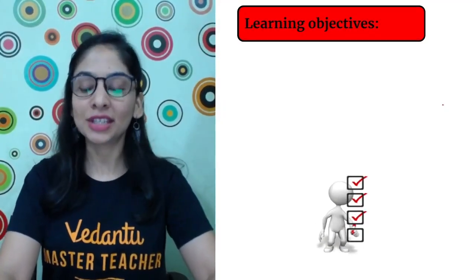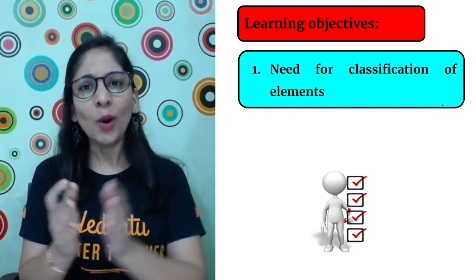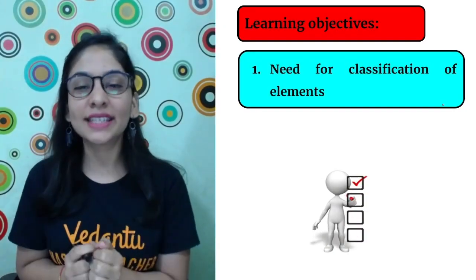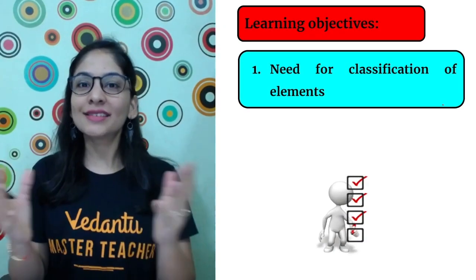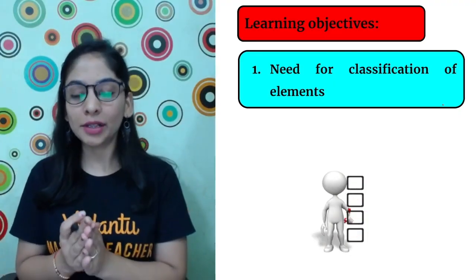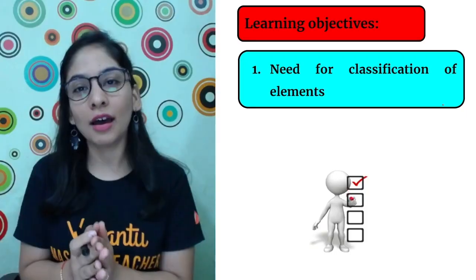Hope all the information is super clear in your mind. What are the learning objectives of this class? Ma'am will tell you why order is so necessary in life, as in the classification of table, and why do we need to do the same?